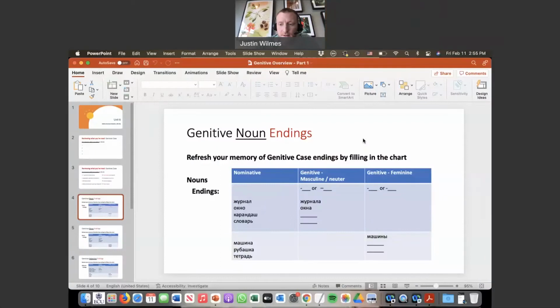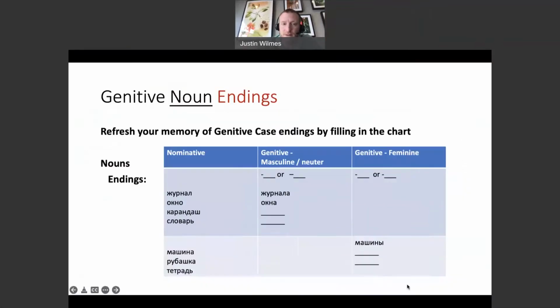Okay, guys, I'm picking up where the recording lost its sound. So we were just discussing the uses of the genitive case. I gave you a little intro to that, about 10 minutes. And now let's get into the endings first, right? So to refresh your memory of what you read from the chapter about the genitive case endings, fill in the chart below, all of the blanks. Go ahead and hit pause here and see if you can fill in the rest of this.